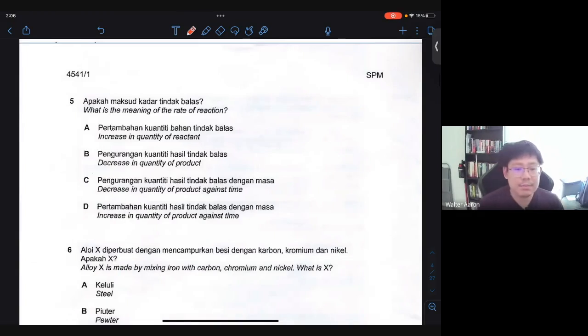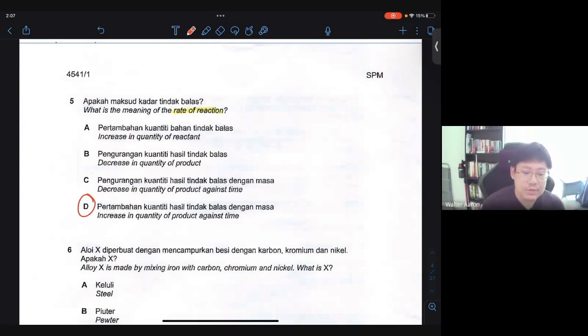Number 5, what is the meaning of the rate of reaction? So the rate of reaction is the measurement of how fast the reaction can happen. But it depends on whether you are talking about the formation of products or the decrement or the reduction of the particular quantity of reactants, okay? So the best answer for number 5 here should be D, which is the increase in quantity of product against time, okay?